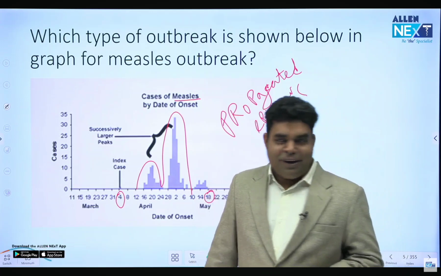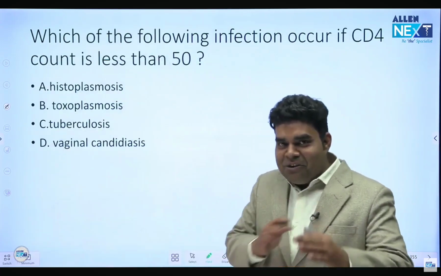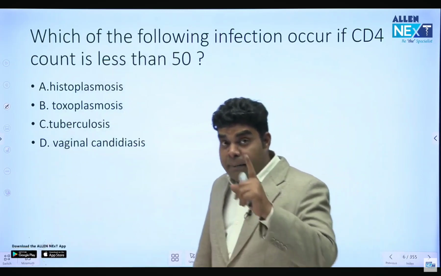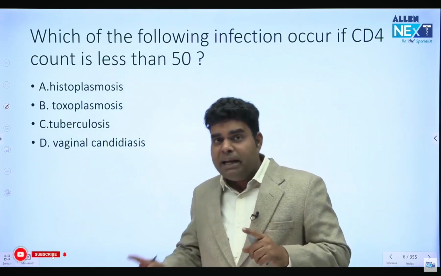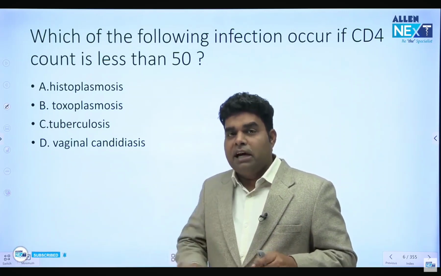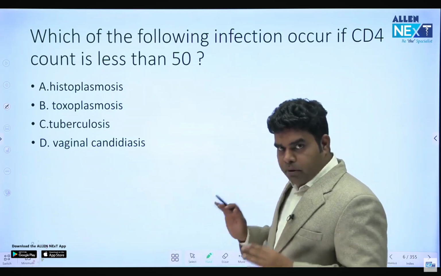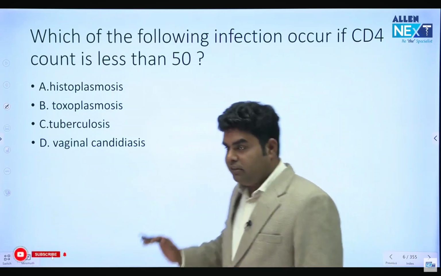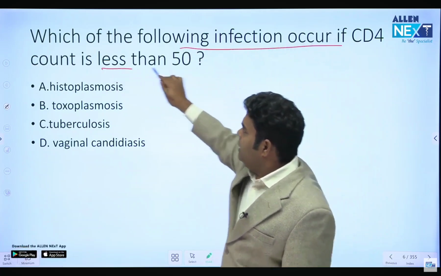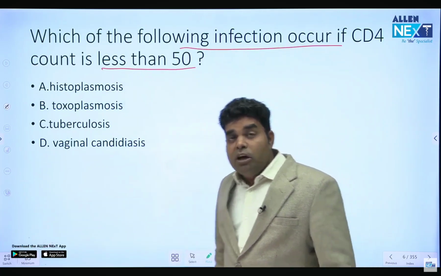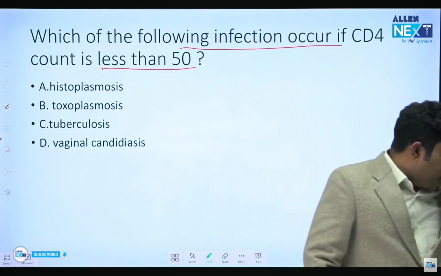Okay. Thank you, Ajaydeep, and all my friends for answering. Come here. This is again a question which came in the recent FMGE exam, and don't you dare forget the PYQ topics, because in the December-January FMGE exam, they ask a lot of PYQ questions. So always focus on these PYQ topics a lot, especially for the December-January exam. The question is, if the CD4 count is less than 50, then out of these 4, which infection will occur? If you know the answer, please feel free to type it.